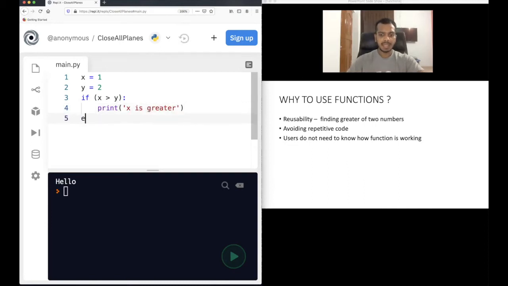Otherwise, else I will print y is greater. So we have to find the greater of two numbers x and y. In this case, when we run this program, y is greater because y is equal to 2.